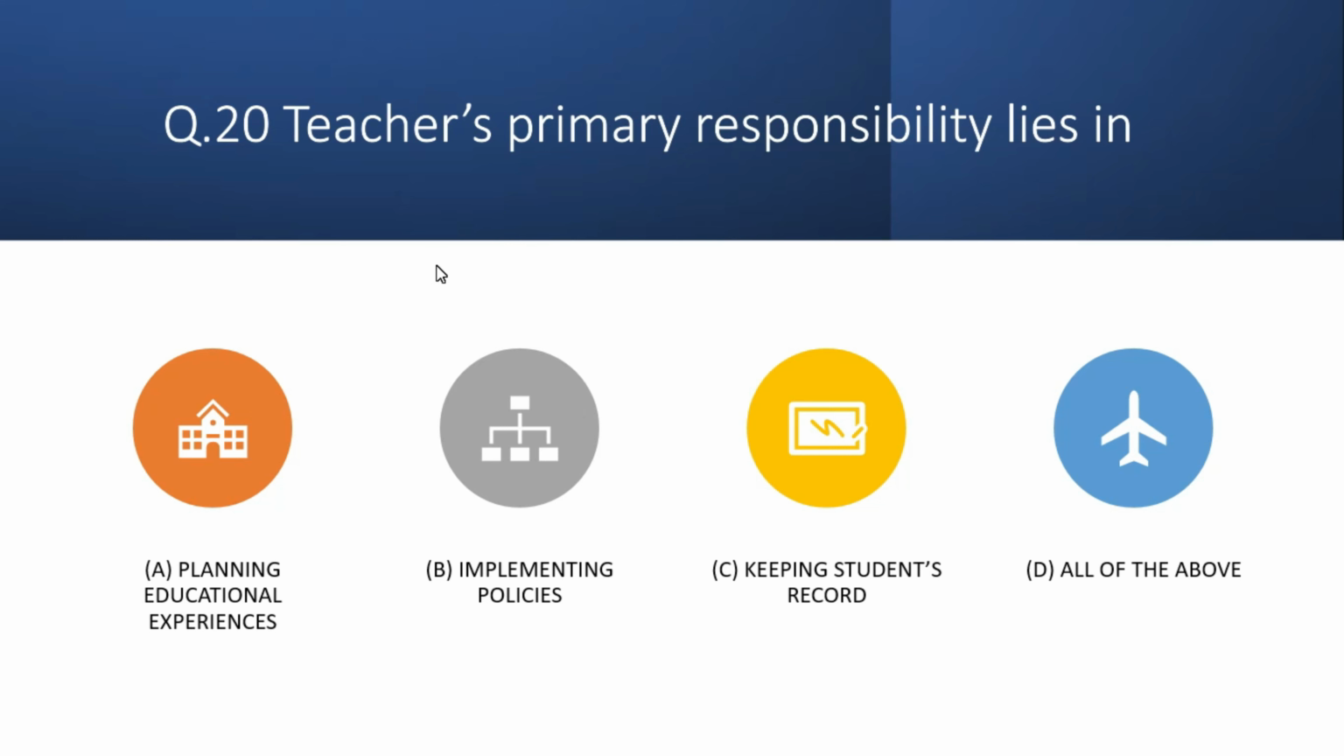Teacher primary responsibility lies in option A, planning educational experiences. Option B, implementing policies. Option C, keeping students record. And option D, all of the above. So what is the primary responsibilities lies in? So primary responsibility is planning educational experience.